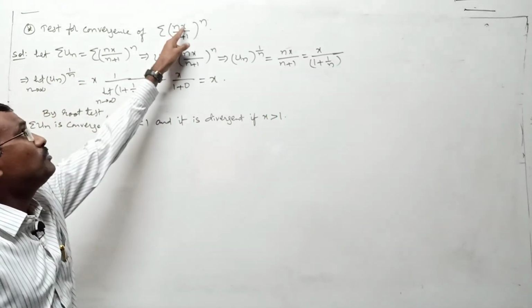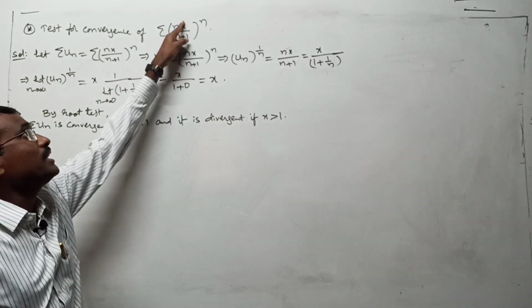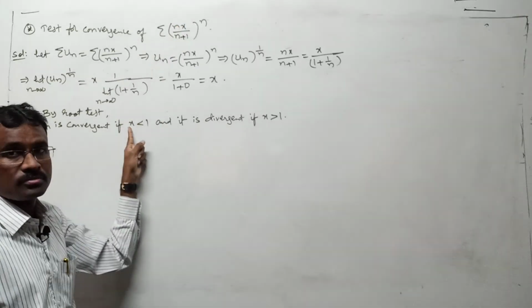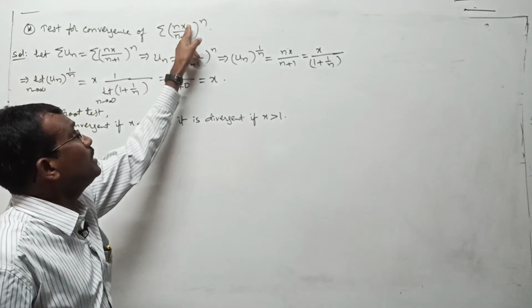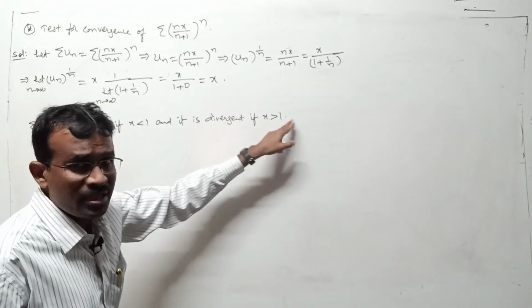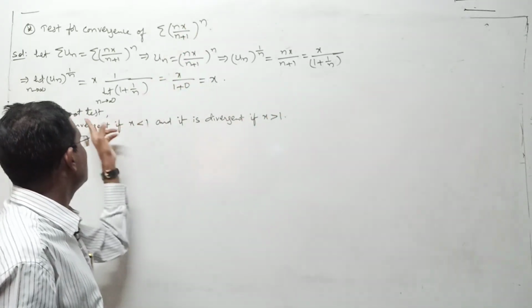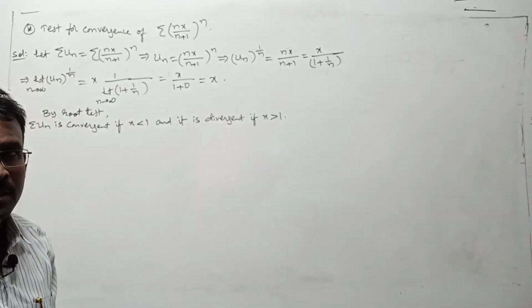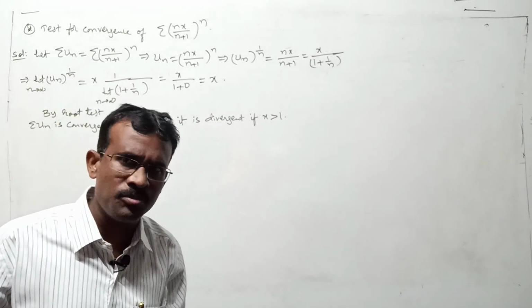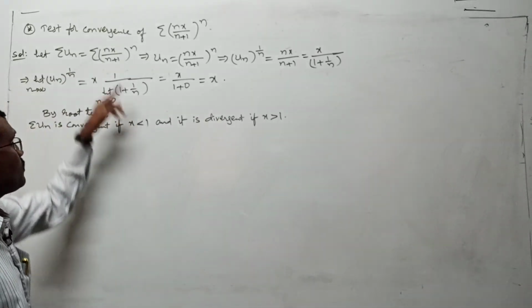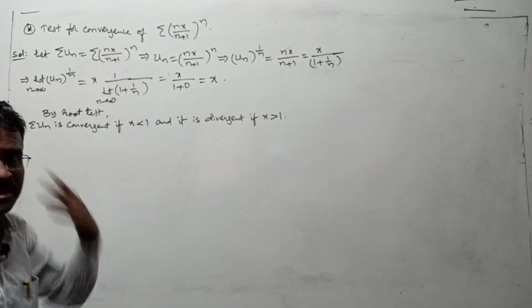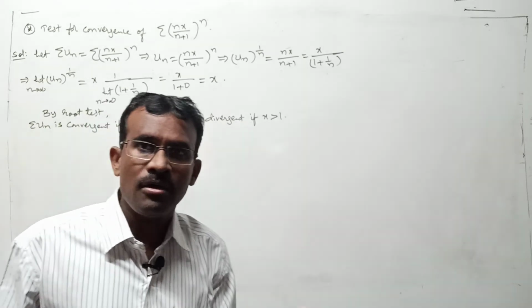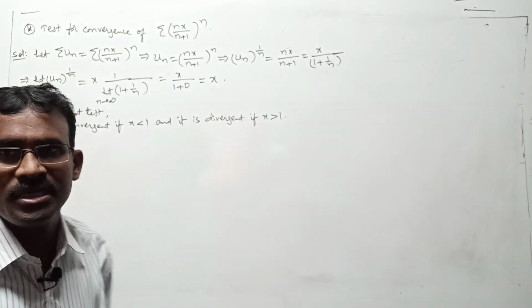That means it depends upon x. If you take any real number less than 1 as x, 100% it should be convergent. If you take any real number greater than 1 as x, 100% it is divergent according to the root test. But at x equal to 1 it is not possible to decide now. That's why let us substitute x equal to 1 in your sigma un series, and then decide whether it is convergent or divergent according to your previous conditions.